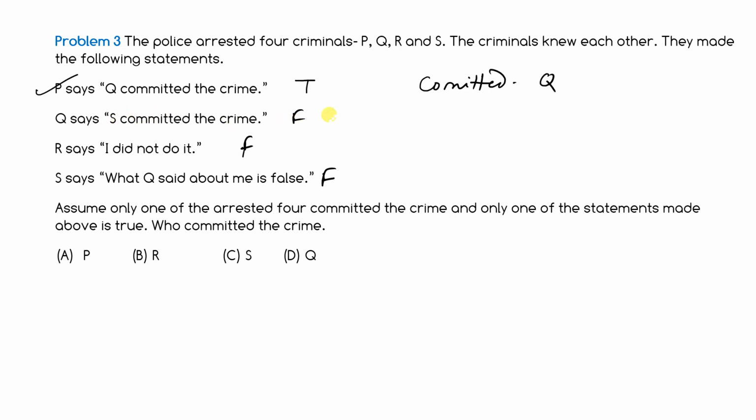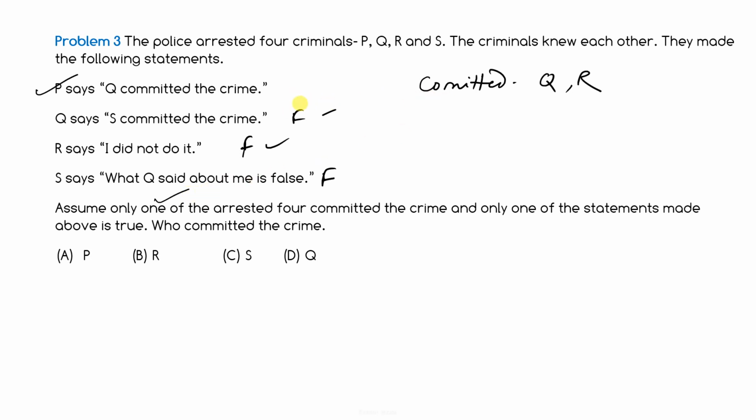So S has not committed the crime. R says I did not do it. False means he did it, because he is saying a lie. So here both Q and R committed the crime. I will not go further, because what is written in the question? Only one of them has committed the crime.